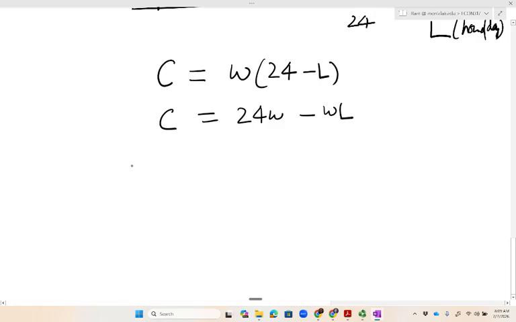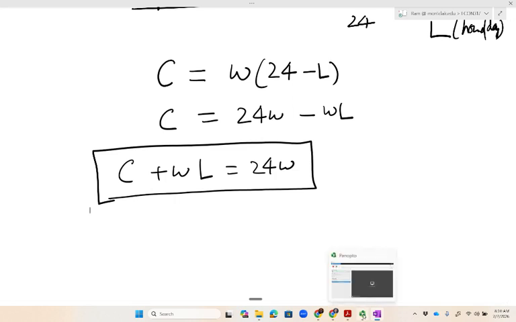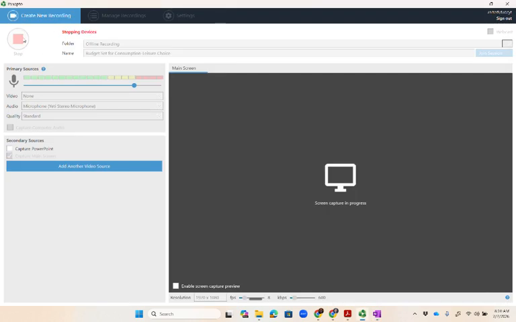Maybe we could rewrite it by taking the negative WL from the right hand side to the left hand side, where it will appear with a positive sign. So this will be the formula, the equation for the budget set in the general case where wage is written as W dollars per hour. And this is a good point to stop.